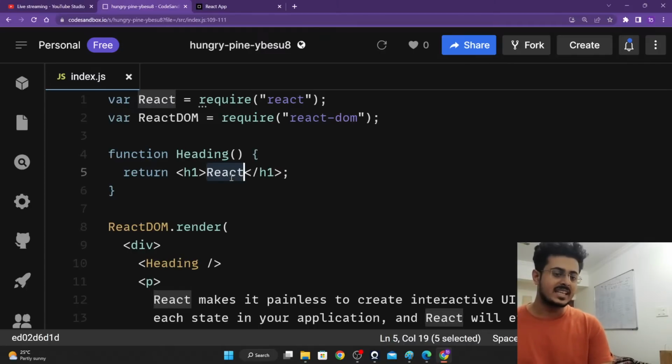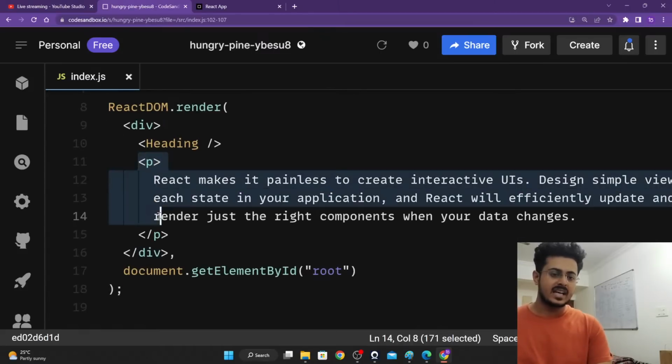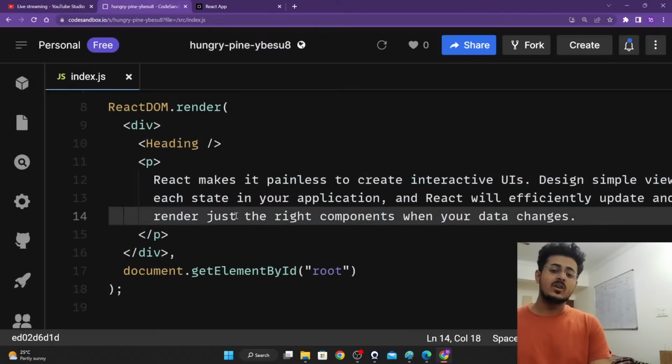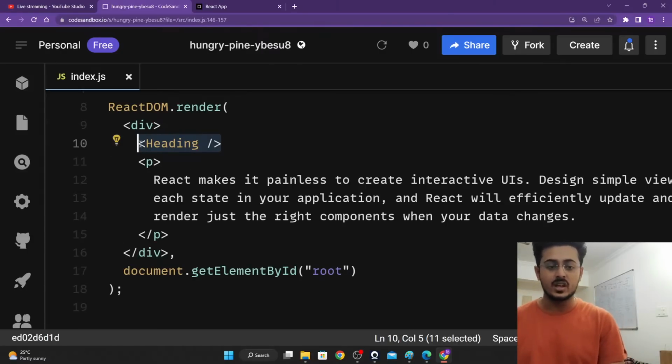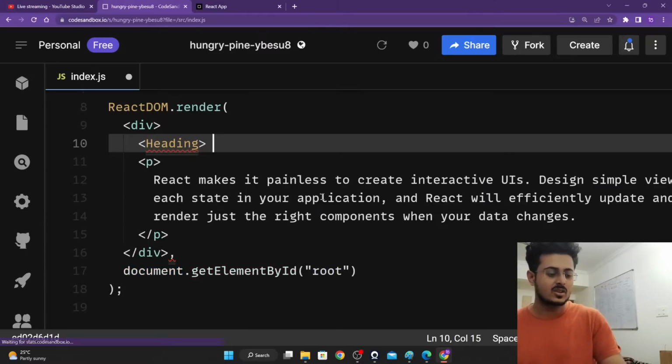To put some content between the opening and closing tags. Between the paragraph tags, you have some content that you want to write. Between the div tag, you have the h1 tag and the paragraph tag. So you have an opening and closing tag when you want some content in between them. In this heading component that we are creating, does it have any content inside of it? No, it is going to be an opening heading tag and then a closing heading tag right over here.